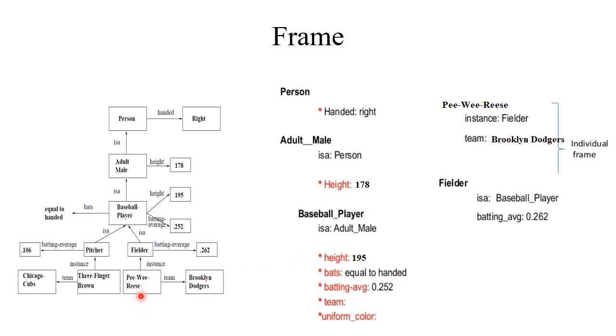Another node is Pee Wee Reese. It has a relation instance. Its value is fielder. It has another attribute team. Its value is Brooklyn Dodgers. Another node is fielder. It has a relationship is A. Its value is baseball player. Batting average is .262. So in short, frame is a collection of slot and filler. Slot is for attributes and filler is for its values.